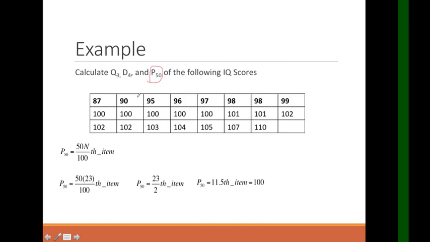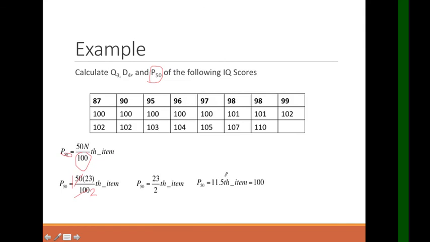So, parang kalahati siya, no? So, P50 is equal to 50. Again, yung sub yung titignan natin dito. N over 100. Bakit 100? Kasi percentile. So, again, the number of N is 23. So, 50 times 23 over 100. Pwede siyang i-lowest term, so ika-cancel na natin yan. That's 2, tama? And then, this is 1. 1 times 23 is 23 over 2. 23 divided by 2 is 11.5.